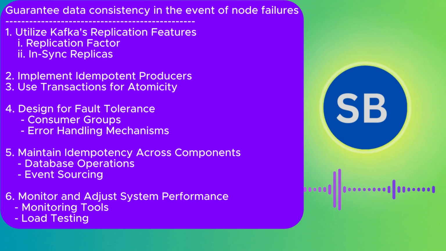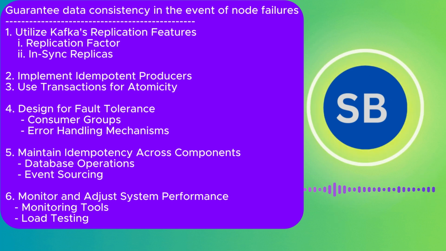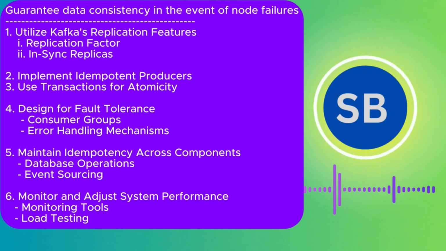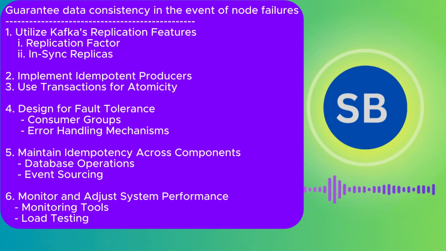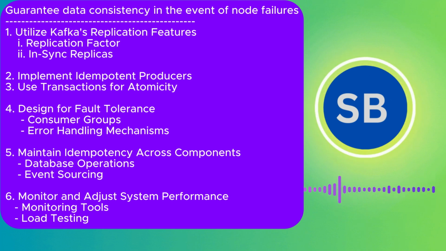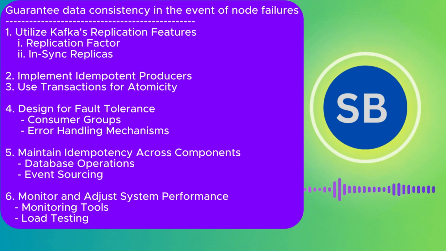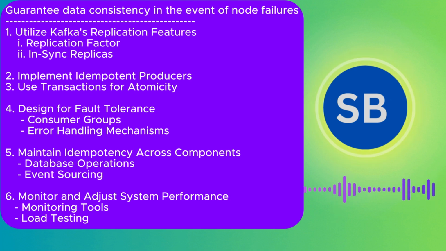Also error handling: implement robust error handling strategies, something like a retry mechanism for transient failures and other issues. And we need to maintain idempotency across the components. We should implement idempotency not only in the producer, but also in our downstream systems and while processing the records in Spark streaming. In the downstream system, we should use an upsert model, so that even if a record appears as a duplicate, it is updated rather than inserted as a new record. This is how we can handle idempotency in all the components.